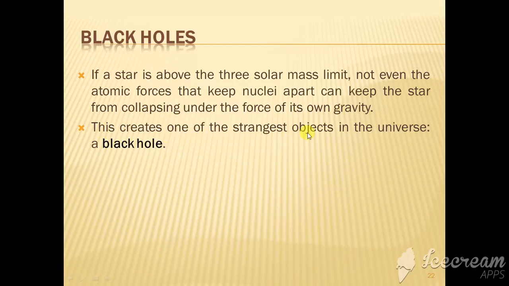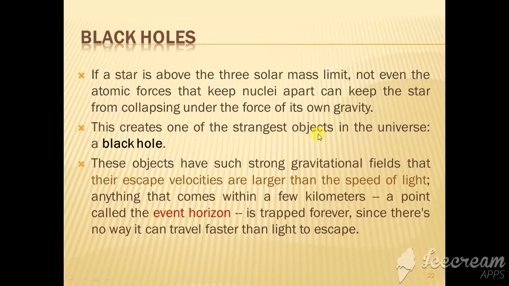The strangest, most mysterious objects in the universe are the black holes. These objects have such strong gravitational fields that their escape velocities are larger than the speed of light.